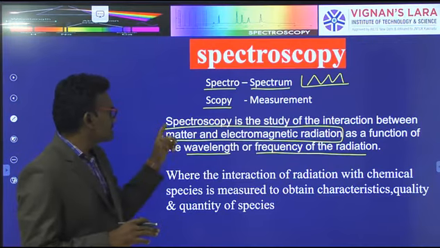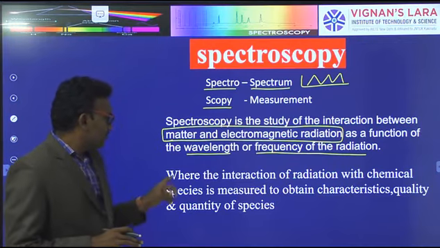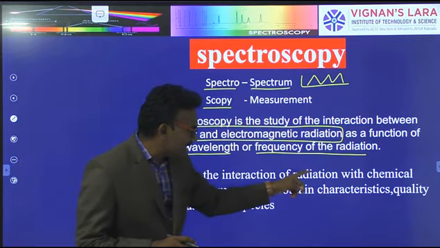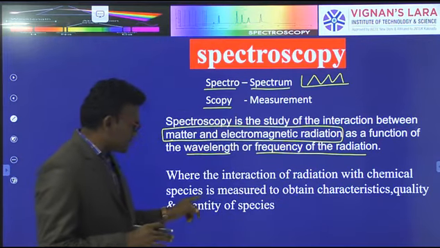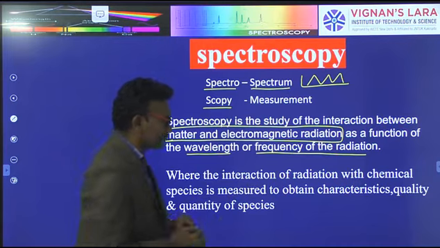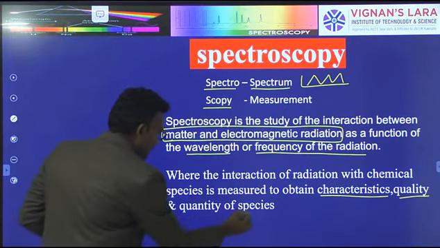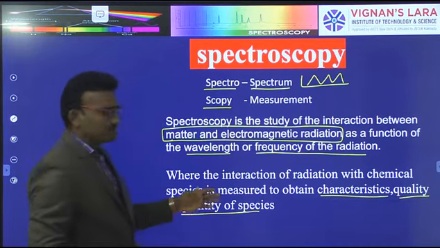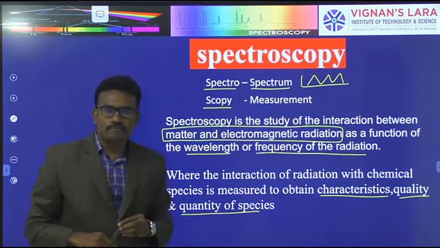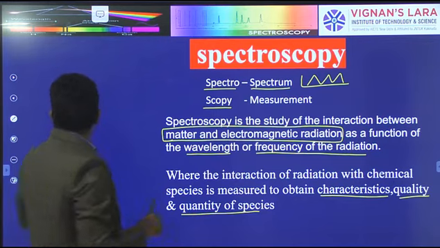It is called spectroscopy, where the interaction of the radiation with chemical species is measured to obtain characters, quality and quantity of species or samples.